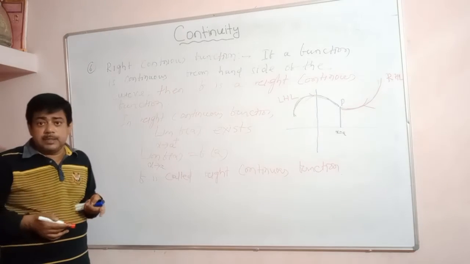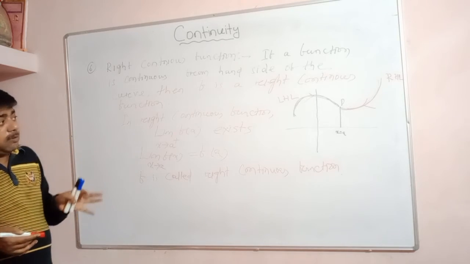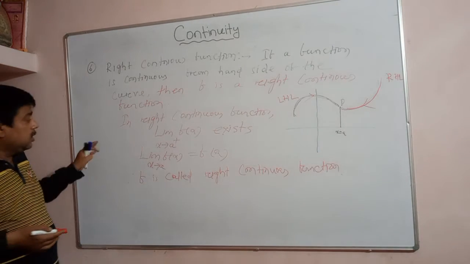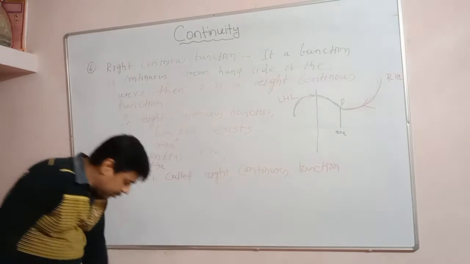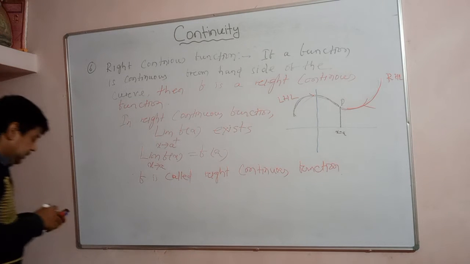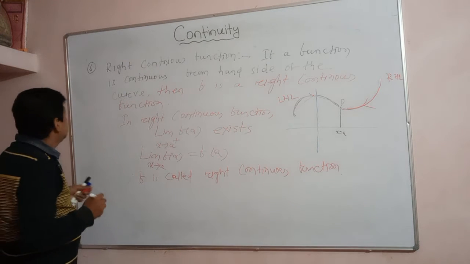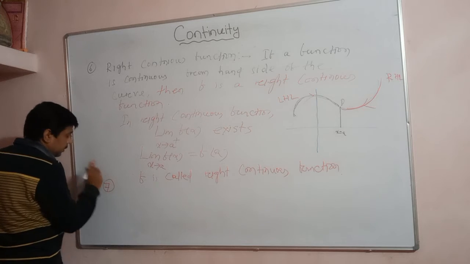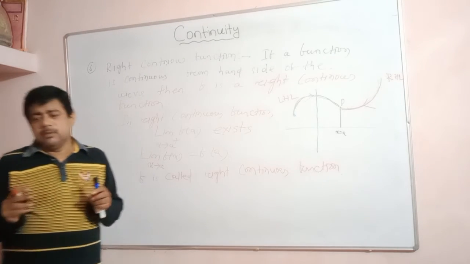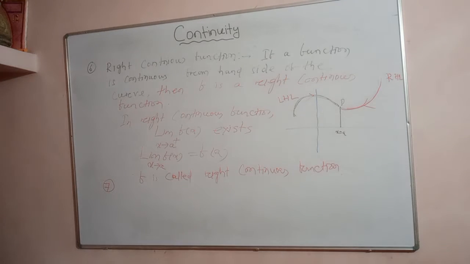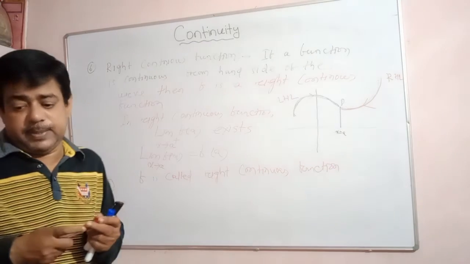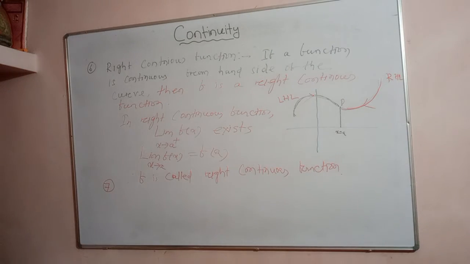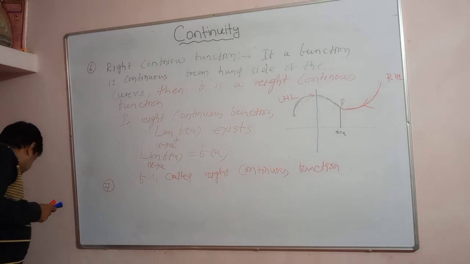And if the function exists, and the limiting value of the function, limit f(x), must be equal to the functional value, then we can say the function is a continuous function. Is it clear? Okay, these are some ideas about the continuous function.